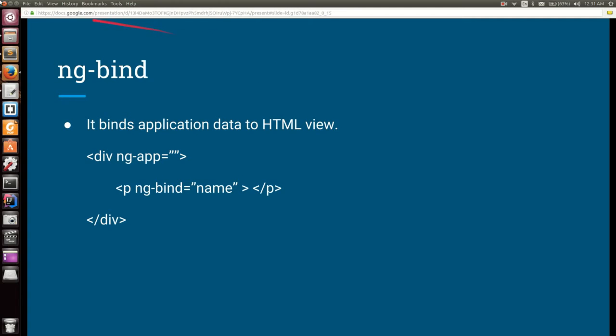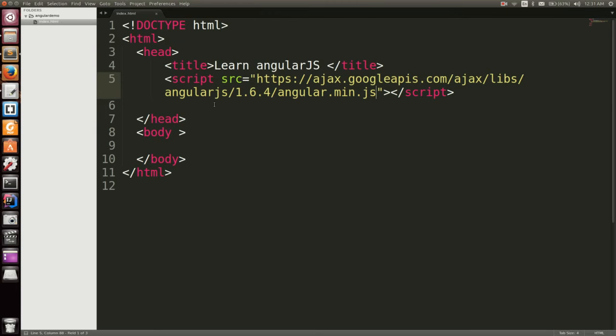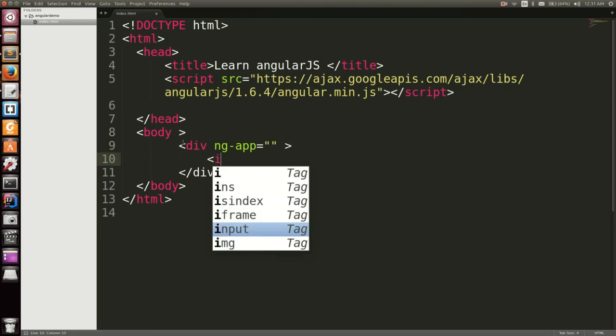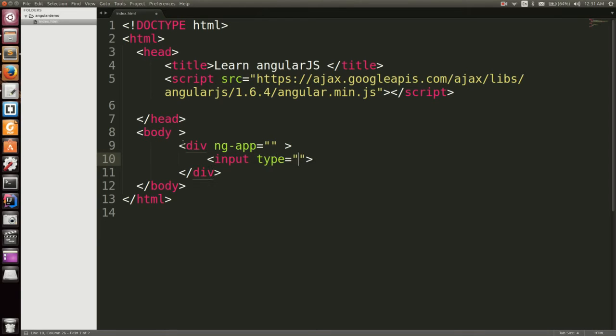Okay, now let's try these things. So we go to this editor. What will we do? We will first define a div. Here we will define our ng-app. My app is blank because I am using the default application. Here we will define some input. Here we will define it as type text. Here I will define ng-model and some variable. I set it as name. Now I want to print the value of this in a p.